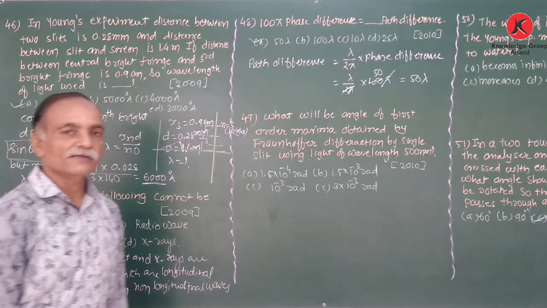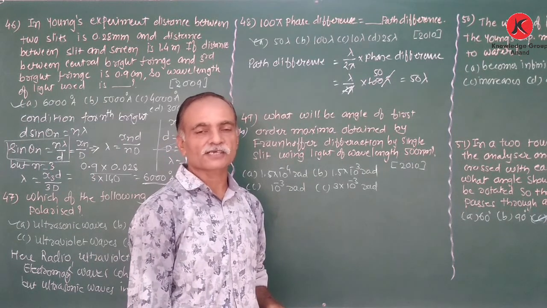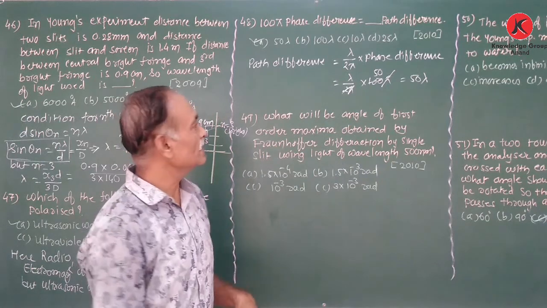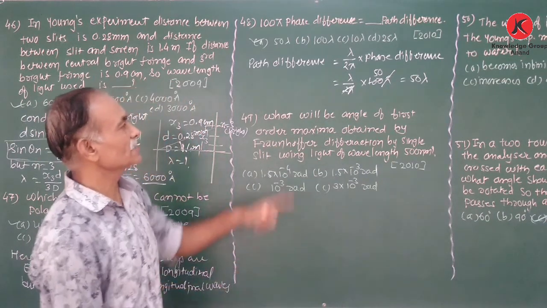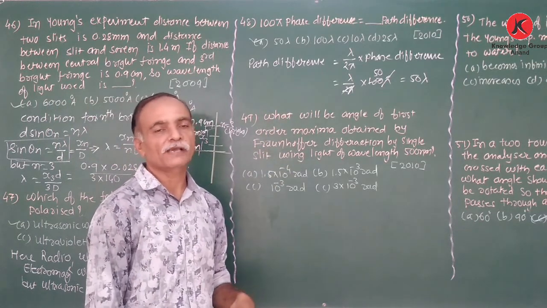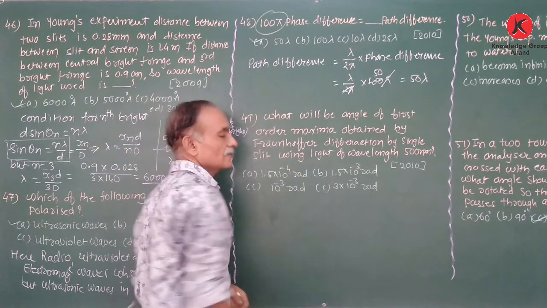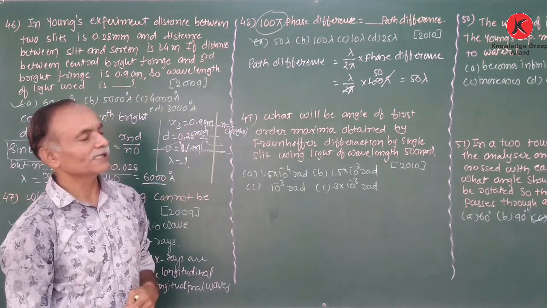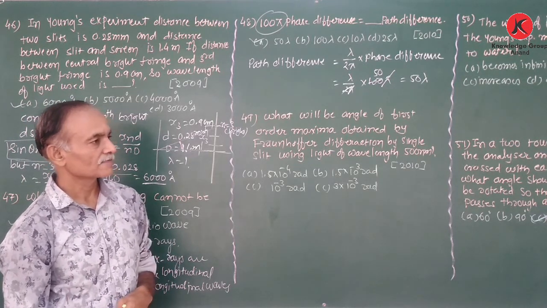So for the condition of constructive and destructive interference, we are using this concept, the relation between the path difference and phase difference. Path difference is equal to lambda upon 2 pi into phase difference. The phase difference is given as 100 pi. So lambda upon 2 pi into 100 pi, therefore we obtain 50 lambda as our path difference. Clear?